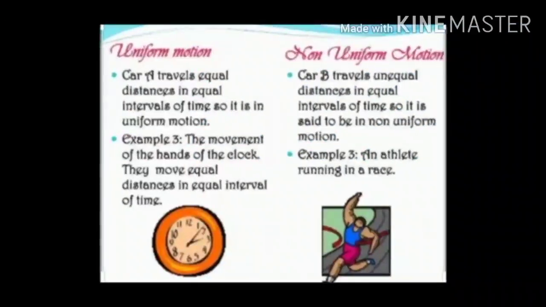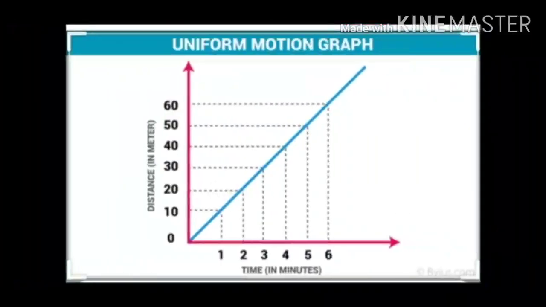Now moving forward to uniform and non-uniform motion. First of all, uniform motion. The motion of an object is uniform if it moves along a straight line and it covers equal distances in equal intervals of time, howsoever small these intervals may be. If you plot a graph of uniform motion, it would be represented as shown in the picture.